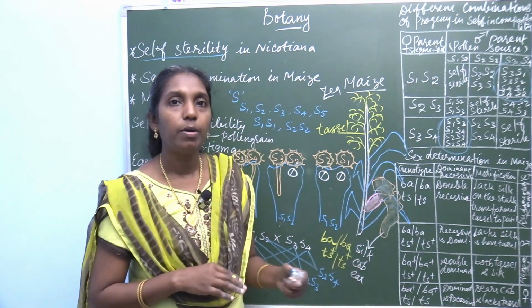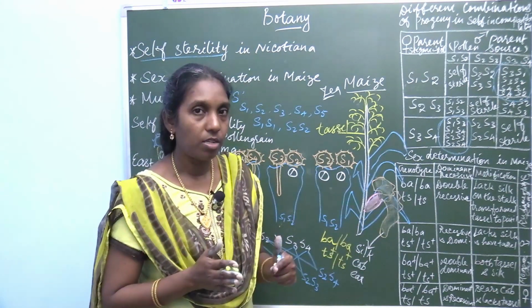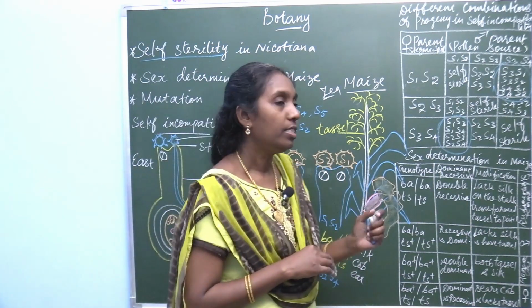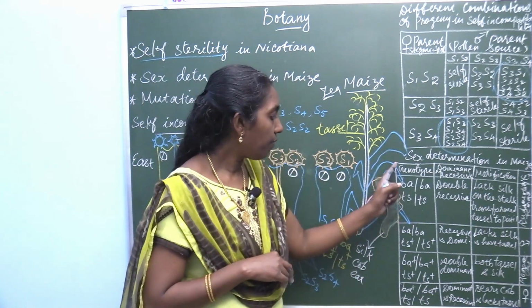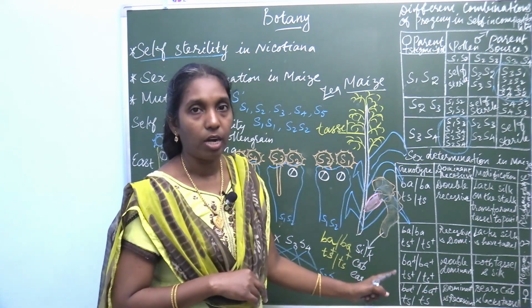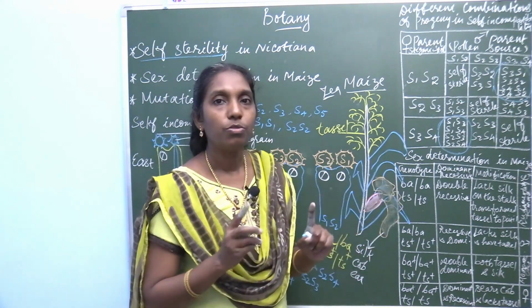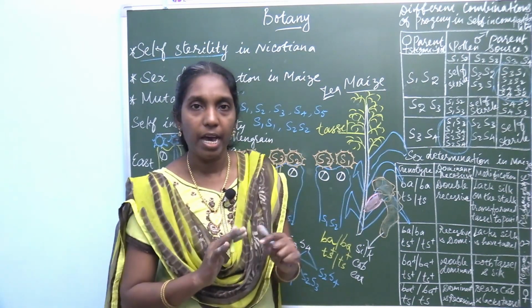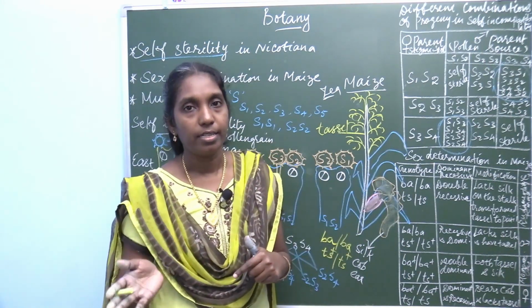So sex is determined as rudimentary female in this genotype. What is the genotype? BA recessive, TS recessive. There are 4 different genotypic forms explained here. The first one is double recessive, barren and TS.